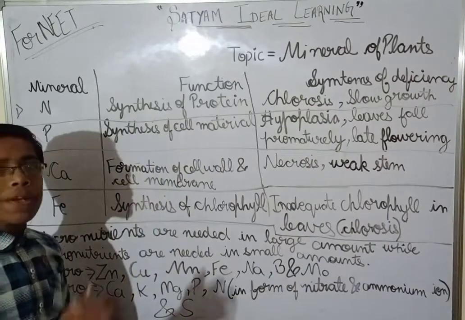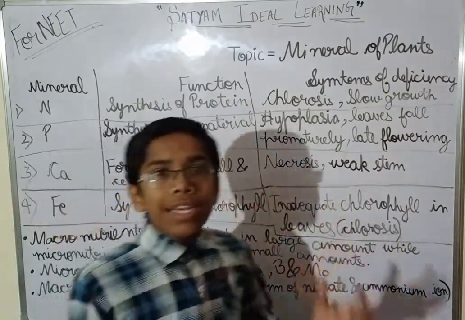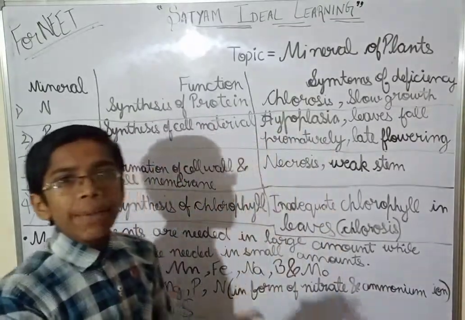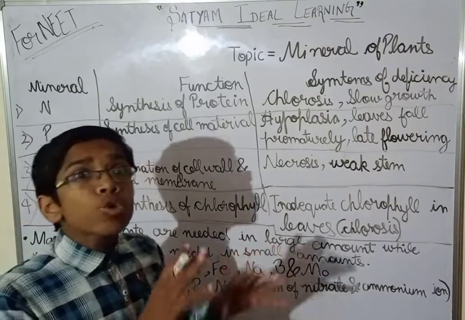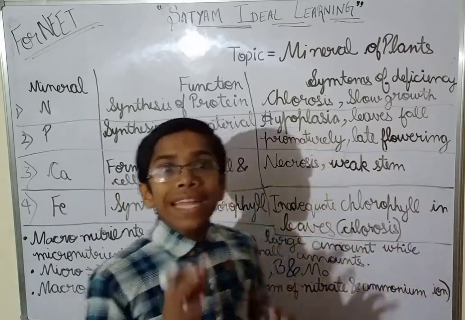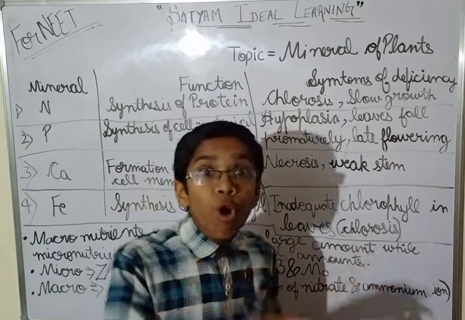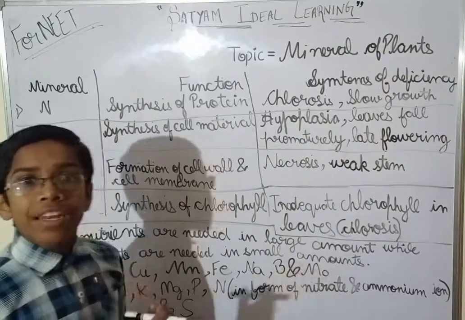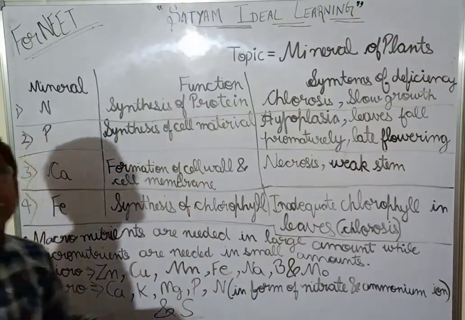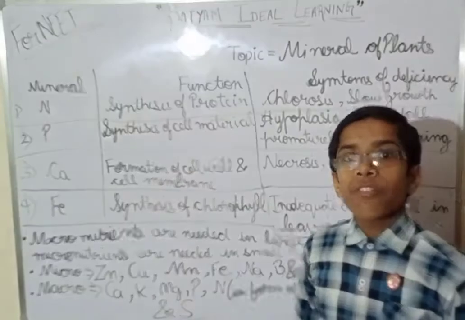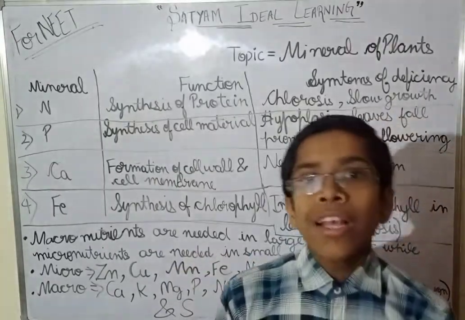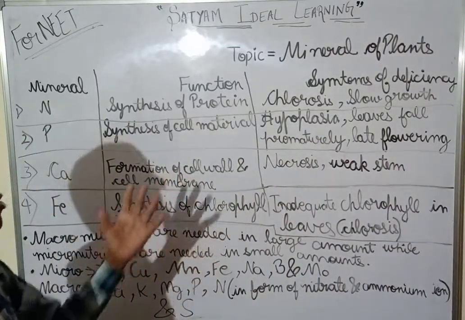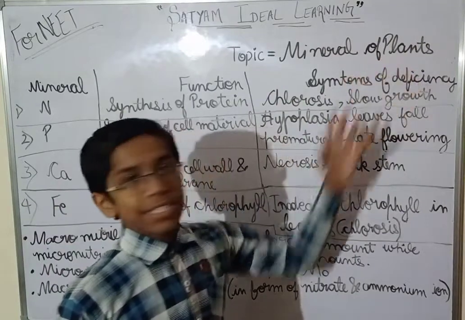So guys, today's topic is about this only, and plants do not need minerals from food like we do. We take minerals from food, but plants do not. They take dissolved minerals in water from the soil. When they take water, it has dissolved minerals too. So water has dissolved minerals, and they take minerals from the water which is in the soil. Okay, so guys, we start our topic about minerals which are required by plants.